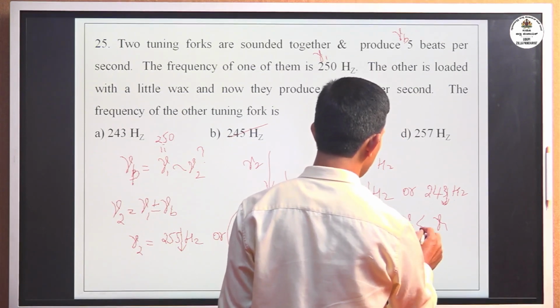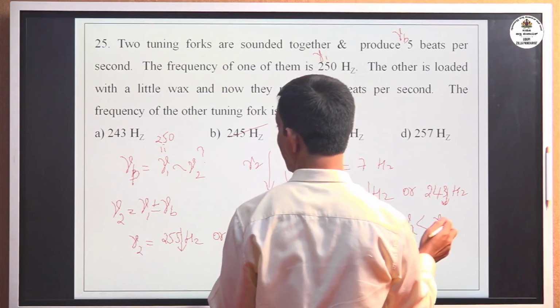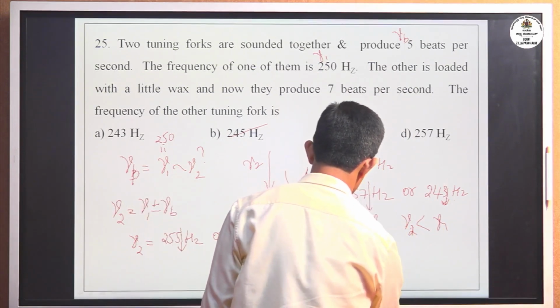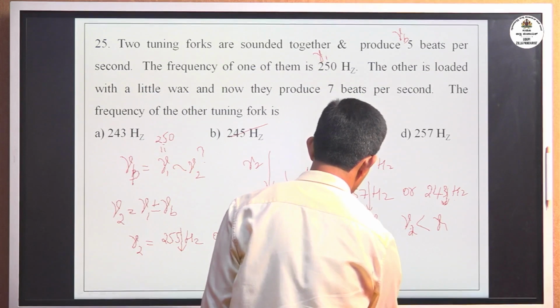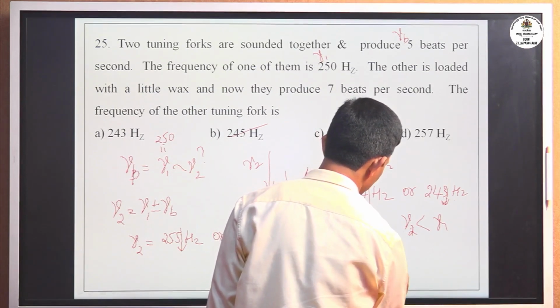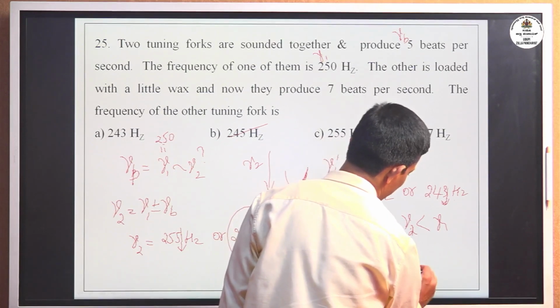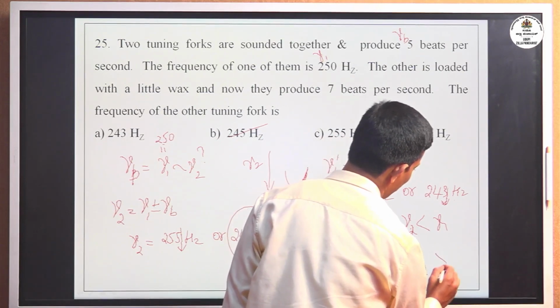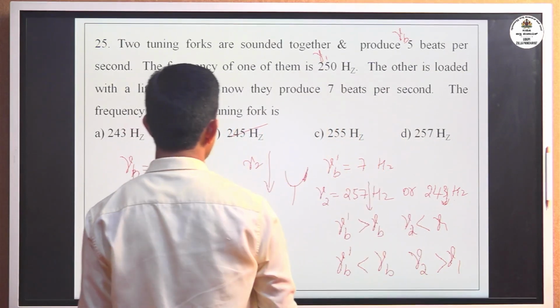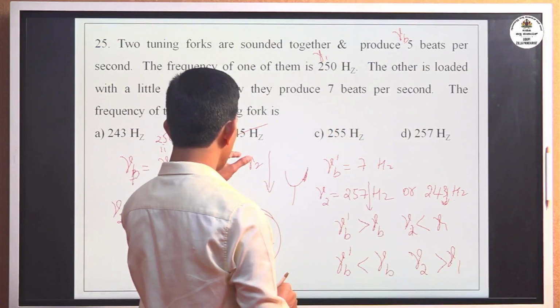That is nu 2 equal to nu 1 minus the beat frequency 5. Otherwise, if nu b dash is less than nu b, then you get nu 2 greater than nu 1. Okay, understood now? Your correct option is 245 hertz.